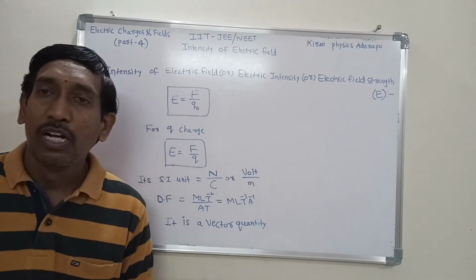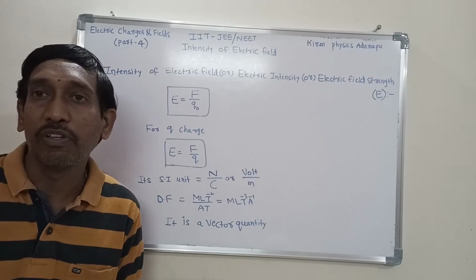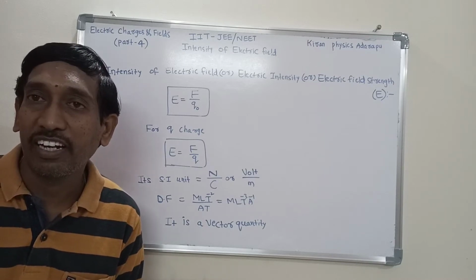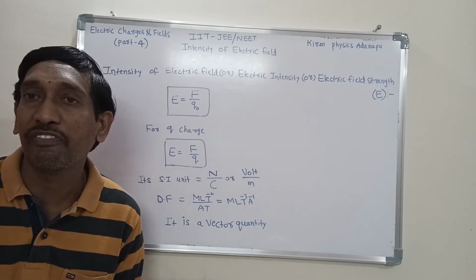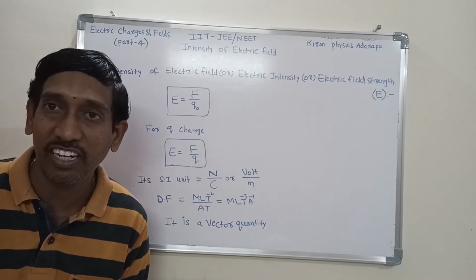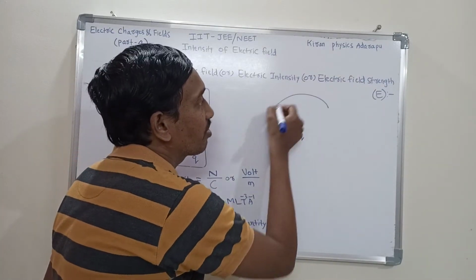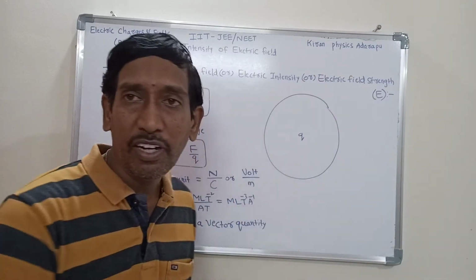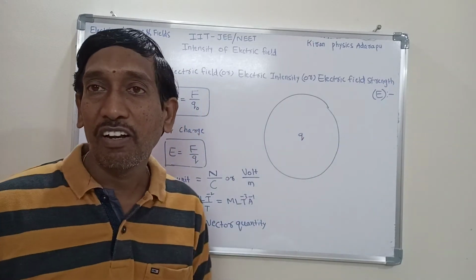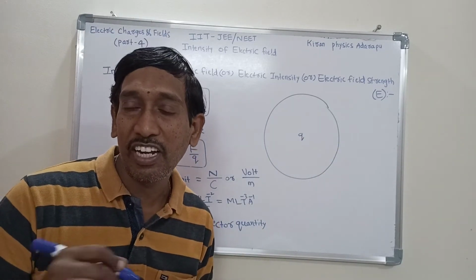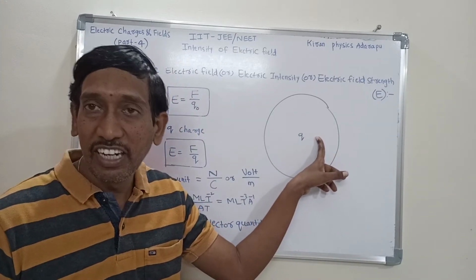Now we are going to discuss the expression for electric intensity. From the expression it is very easily understood what the depending factors of electric intensity are. Why? Because if you consider any charge, around this charge what is distributed? Electric field. In this region at any point electrical force is experienced. That experienced electric force is considered as electric intensity.